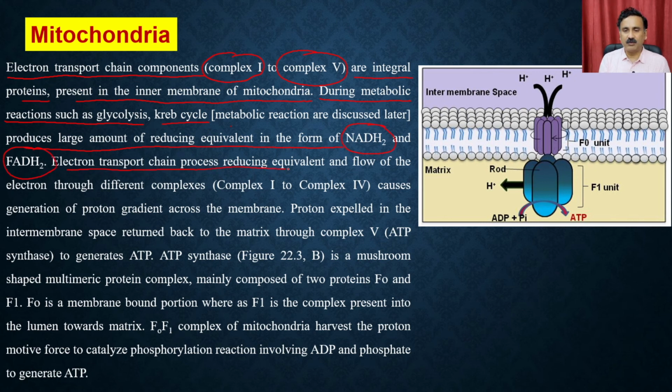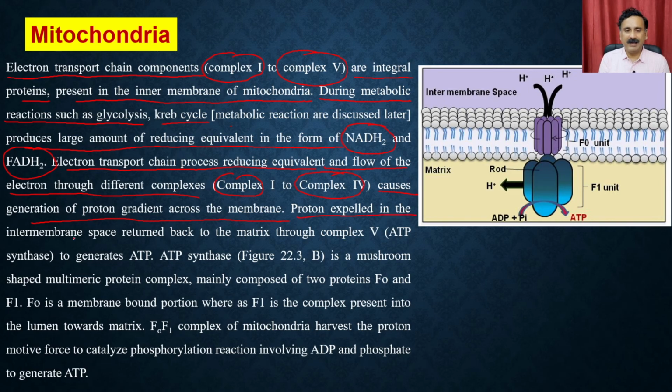The electron transport chain processes the reducing equivalents and the flow of electrons through the different complexes. The electrons move from complex 1 to complex 4, and that causes the generation of the proton gradient across the membrane. So it is going to accumulate a large quantity of protons.